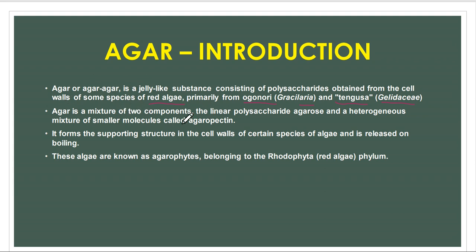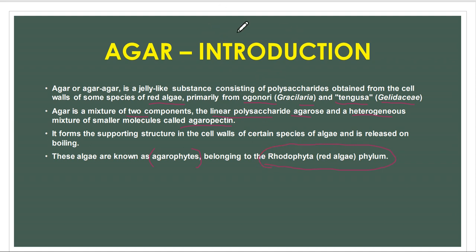Agar is a mixture of two components, a linear polysaccharide component agarose and a heterogeneous mixture of small molecules called agaropectin. It forms the supporting structure in the cell walls of certain species of algae, which is released on boiling. These algae are known as agarophytes, which belong to the Rhodophyta, that is the red algae phylum.